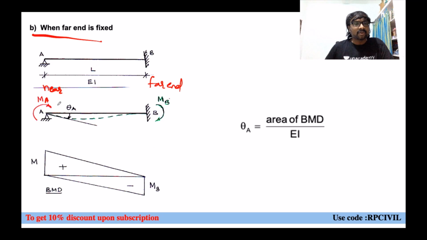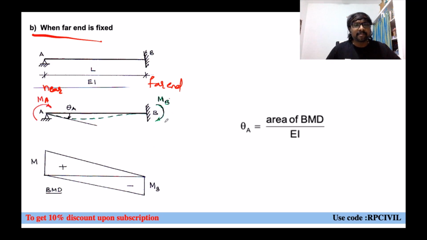So it is just like a proper cantilever or not? Yes. Now, let us say MA we are applying in this manner to create theta A rotation. And since B is a fixed end, there also a moment will be created. Just for an example, you consider it as MB clockwise also. We don't know actually, we will assume like that. If you are getting MB as negative sign, it means our assumed direction is wrong, right? We can change it and check. MB, let us say that is also a clockwise moment we are assuming.